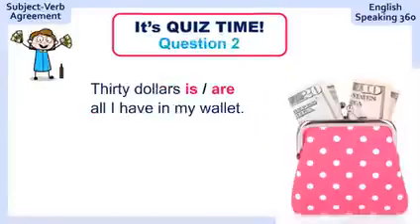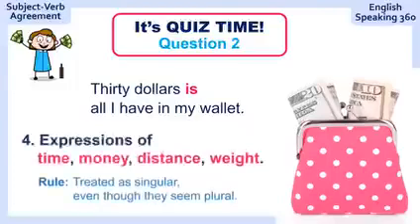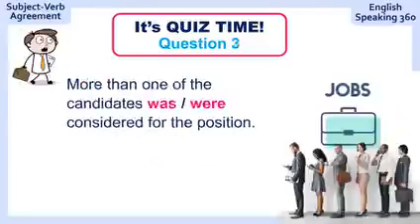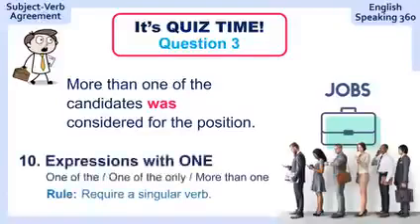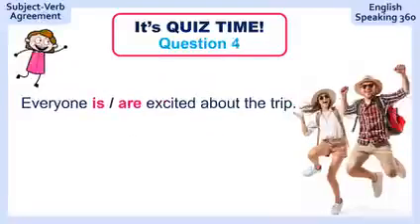Question 2. $30, all I have in my wallet. Ready? $30 is all I have in my wallet. Rule number 4. More than one of the candidates considered for the position. More than one of the candidates was considered for the position. Rule number 10.